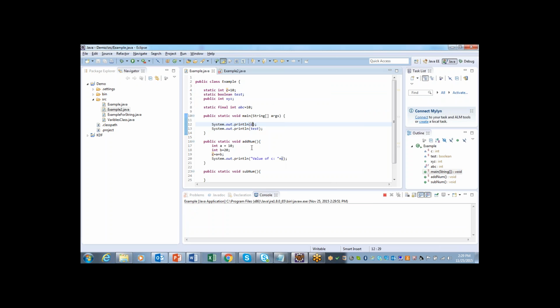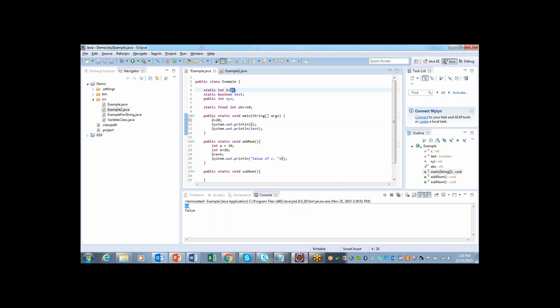So here I am getting the value as 10, but instead of directly executing, I will change the value of c inside the main. So I'll say c equals 20.